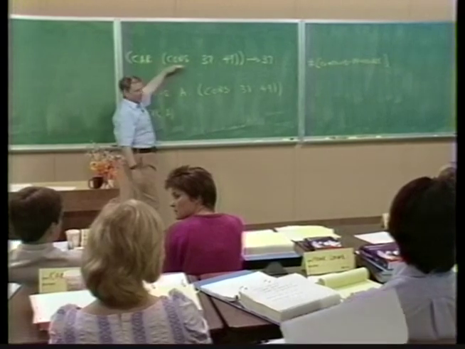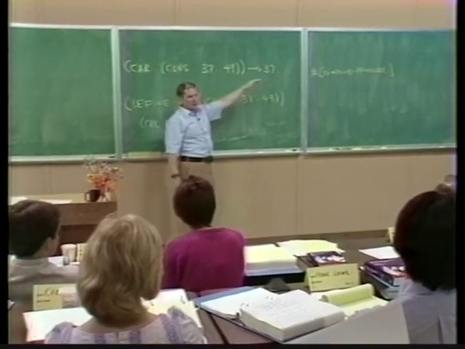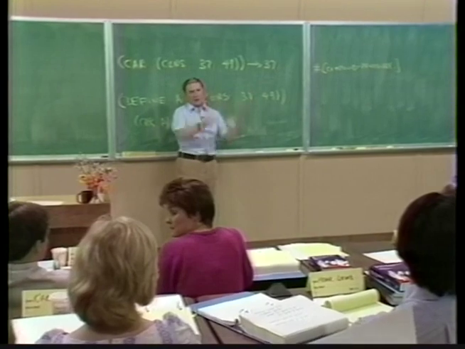Now, it's in fact true that with the actual implementation of cons that happens to be built in the system, it would print something else. It would print, say, this is a pair.